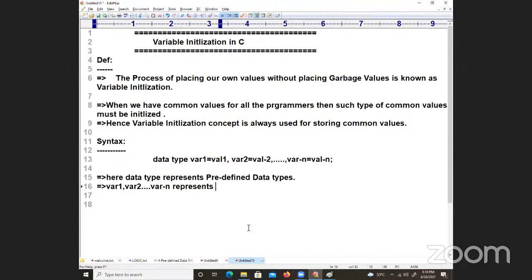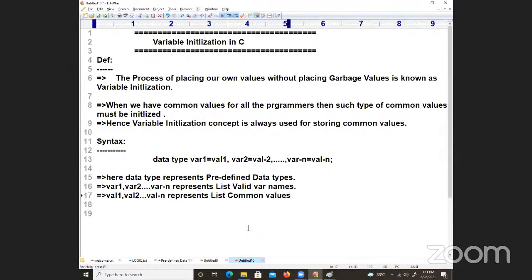A list of valid variable names. Next, value 1, value 2, and so on, value n represents what? A list of common values.